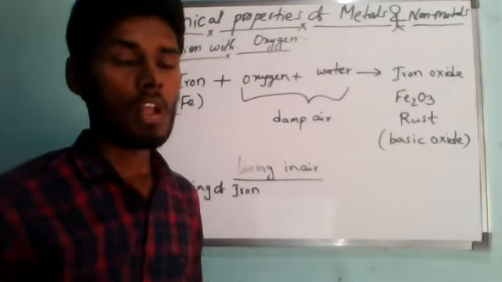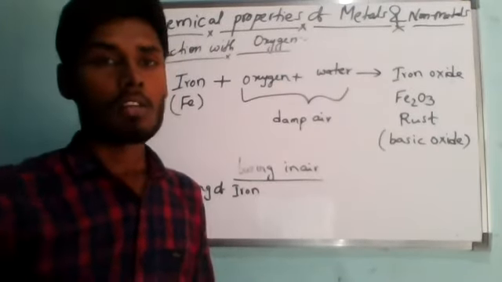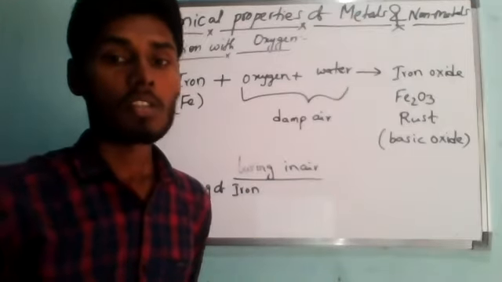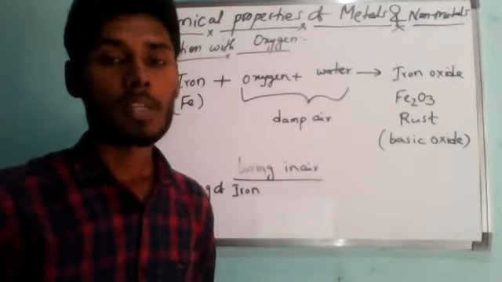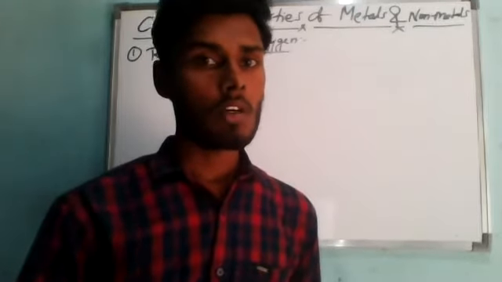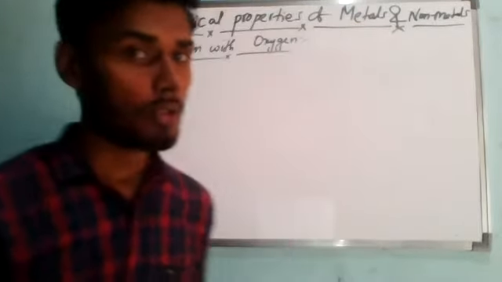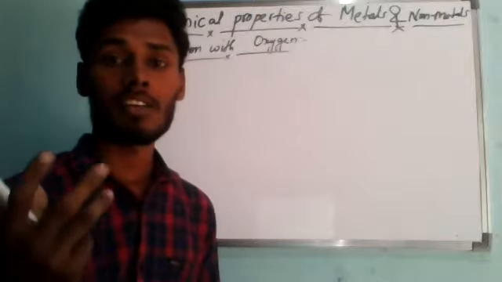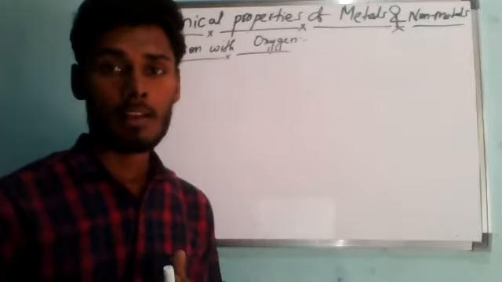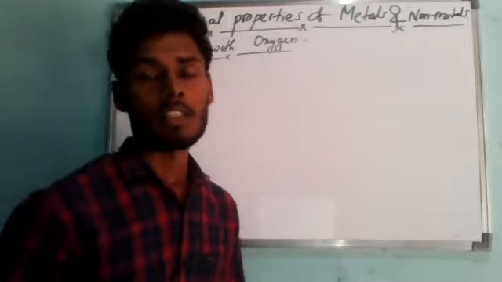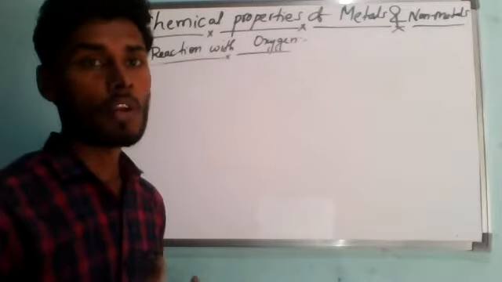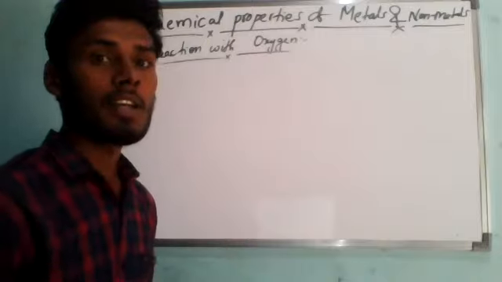For this we can do an activity. Now we'll describe an activity to show that iron oxide, which is rust, is basic in nature. Just take a spoonful of rust from any rusted iron object.